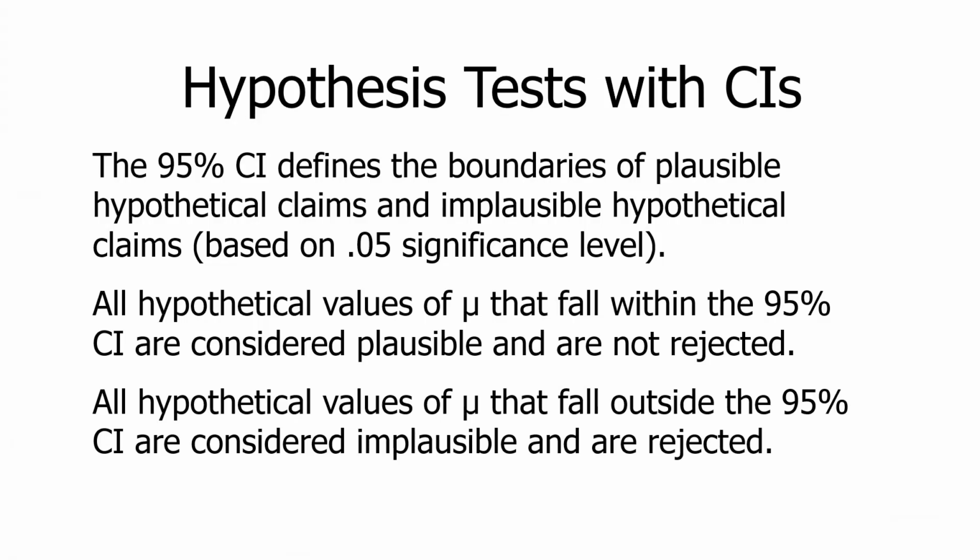It's blunt, but it's fail-safe, foolproof. Here's the rule. All hypothetical values of mu that fall within the 95% CI are considered plausible, even though they might just be skirting the borders of implausibility, and are not rejected. All hypothetical values of mu that fall outside the 95% CI are considered implausible and are rejected.